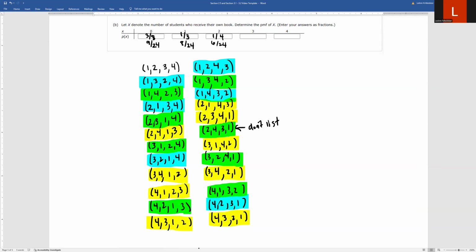And now this one is the tricky part. This is actually 0 because if you have 3 of them correct, it forces you to have all 4 correct because the 4th position has to also then receive their own book. So there's only one set out of the 24 where we all got our correct books. Everybody got the book that they actually left. This is because if 3 are correct, so is the 4th. So that means that's not a possibility, since if you have these 3 correct, you also have the 4th one correct, which means that it's not possible to just get 3 correct. You'd have to get all 4 correct.